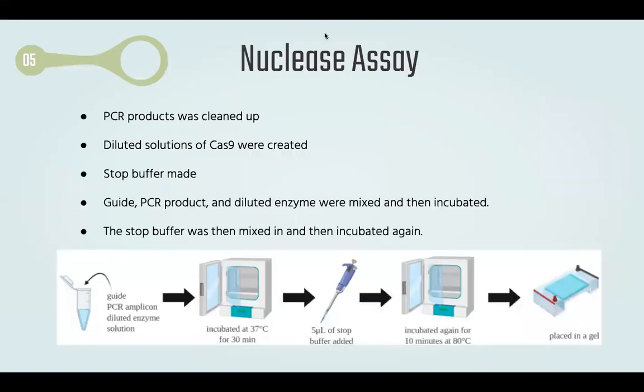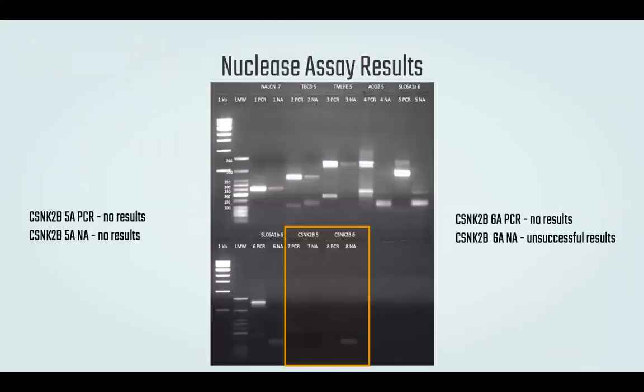A nuclease assay was completed to determine whether or not the PCR product was actually cut in the area it was supposed to. The nuclease assay gel was run, of course, by Dr. Crowder to see if the CRISPR-Cas9 could make a double-stranded cut. For CSNK2B, this was done with the 5A and 6A sets.